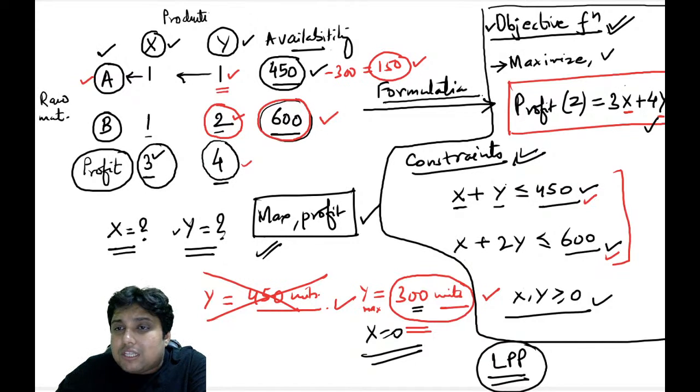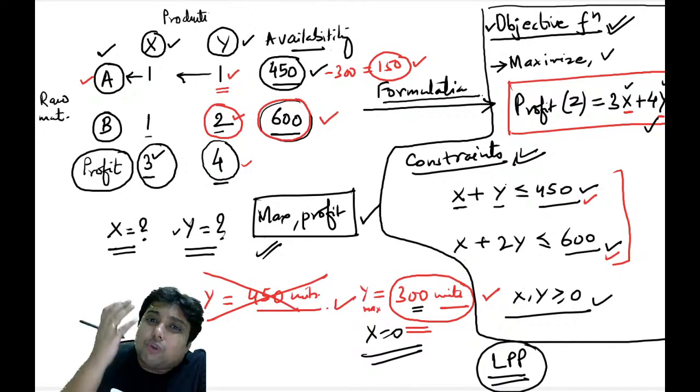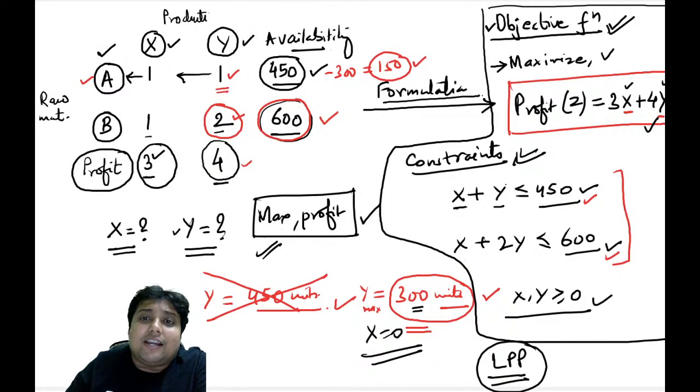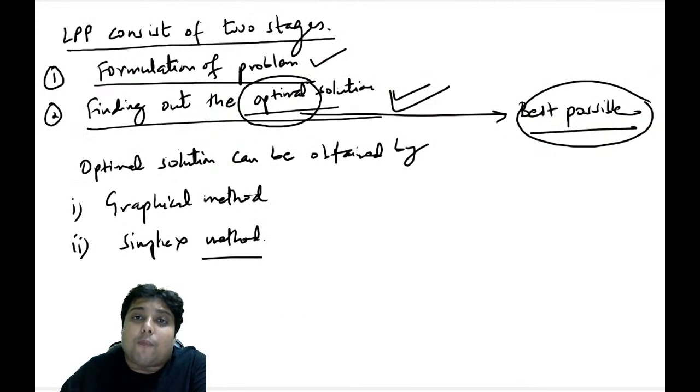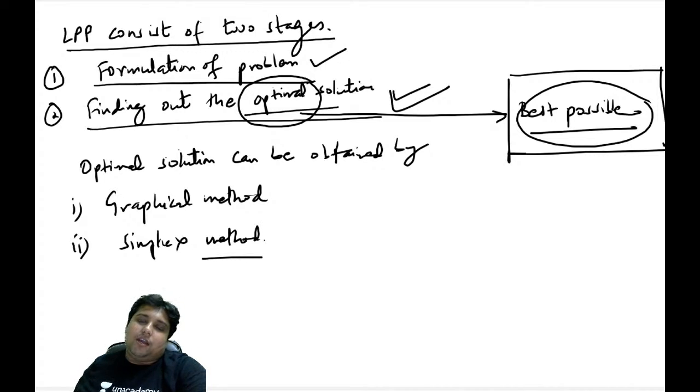Let us simply put this in this equation: x equal to 0, y equal to 300. Profit will be 1200. So this is one possible solution for this problem. But it is not necessarily an optimal solution, because an optimal solution is the best possible solution, which is the maximum profit that I will be making by making some units of x and some units of y.